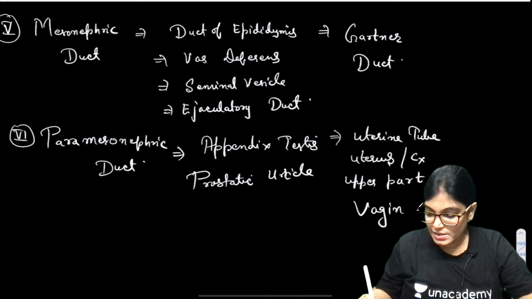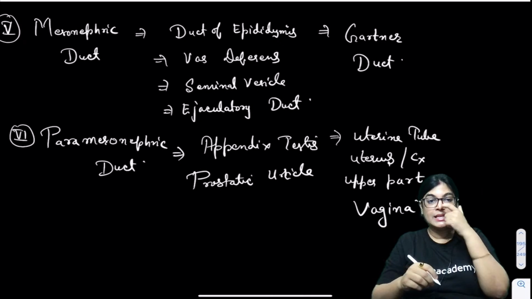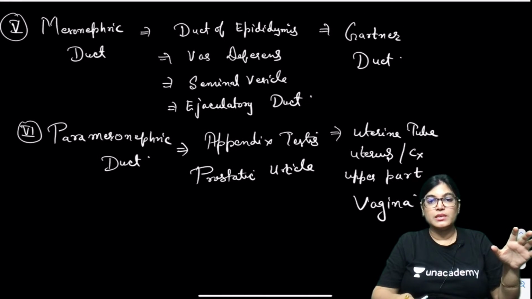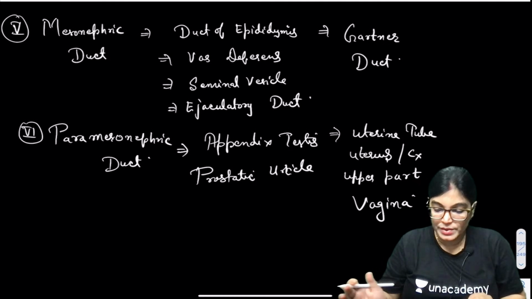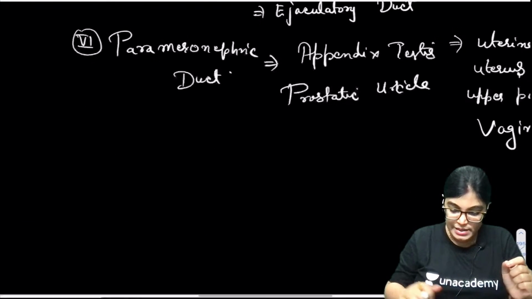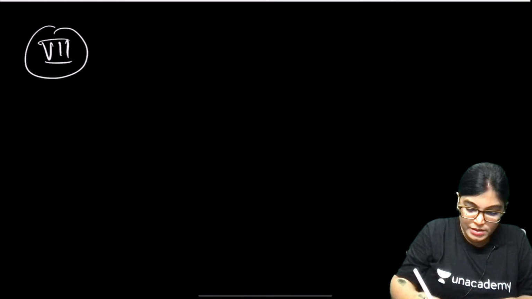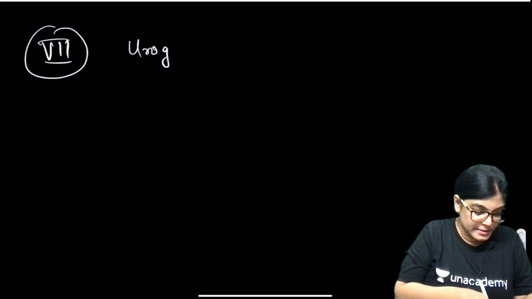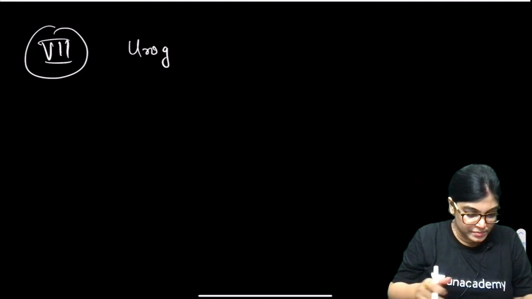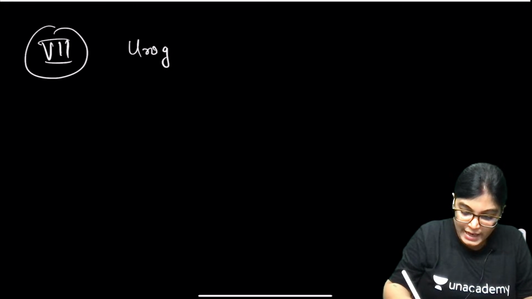So these are the structures arising from the mesonephric duct and paramesonephric duct. These are the list. One more point I would like to add is the urogenital sinus. Please write this down.